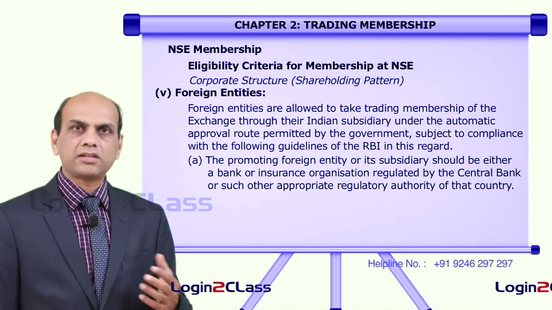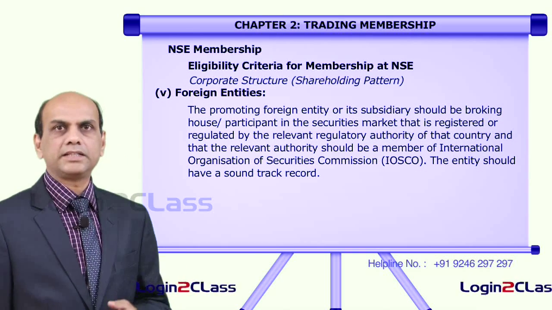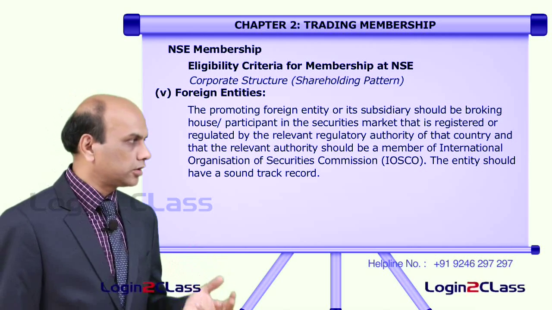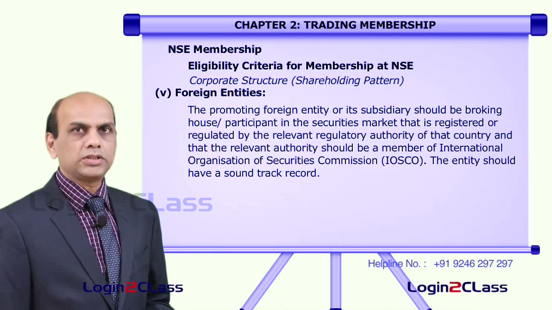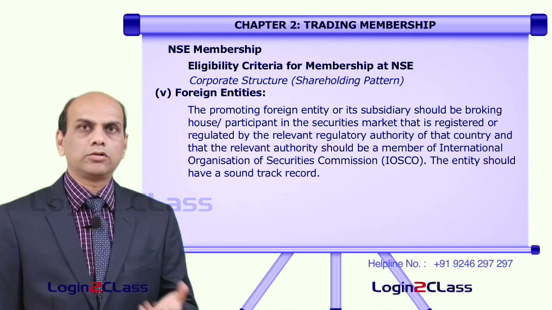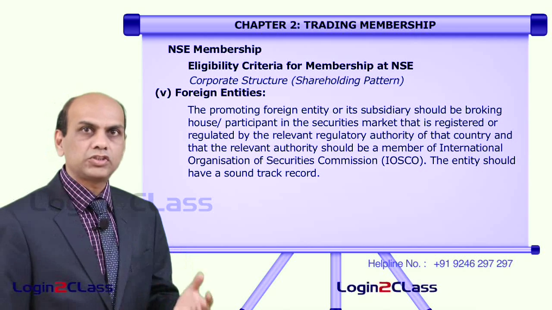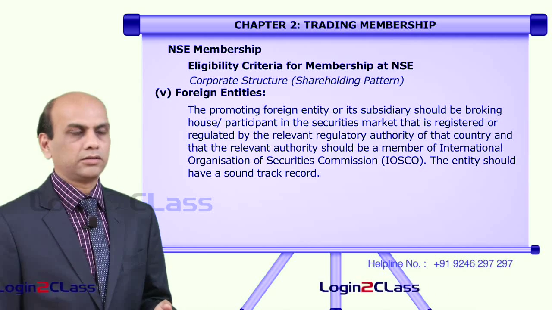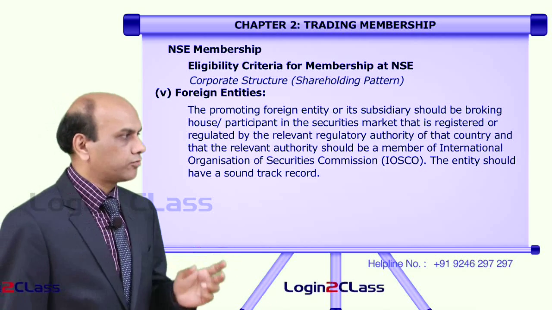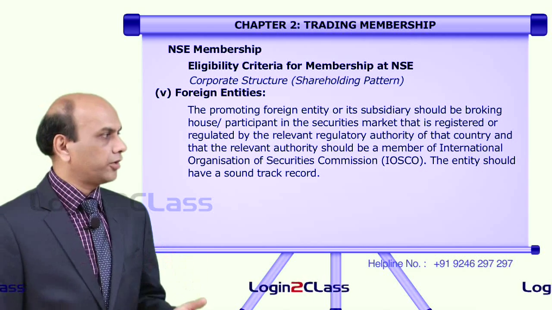Otherwise, what is the promoting foreign entity? Here, in the example, a US entity or its subsidiary should be a broking house or a participant in the securities market that is registered or regulated by the relevant regulatory authority of that country, and that authority which has registered this foreign entity should in turn be a member of the International Organization of Securities Commissions. Such an entity should have a strong track record.